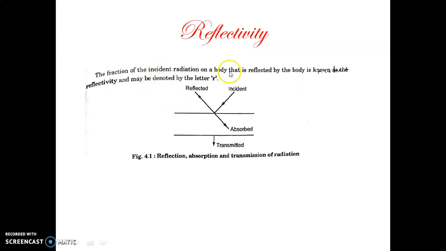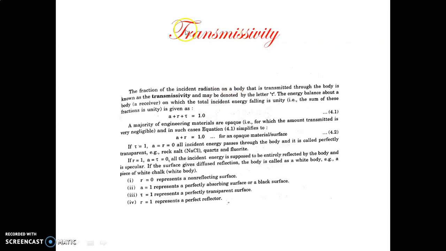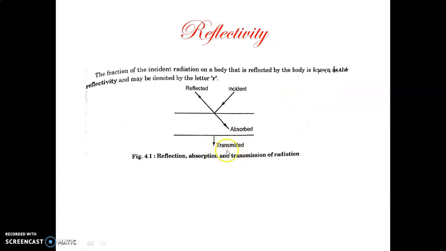Then the fraction of incident radiation on a body that is reflected by the body is known as reflectivity. So this part is reflected, and it is denoted by the letter R, small r. Then there is another definition called transmittivity. The fraction of incident radiation that is transmitted by the body is known as the transmittivity, and it is denoted by the letter tau.